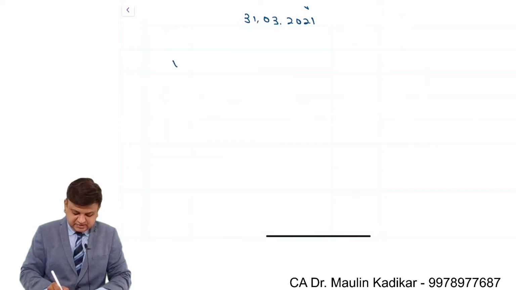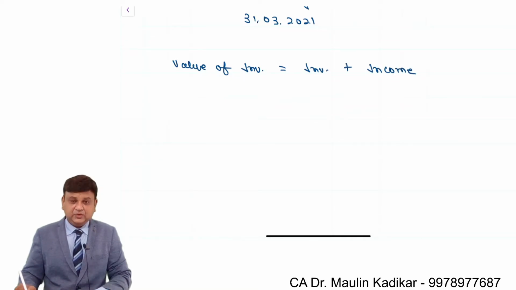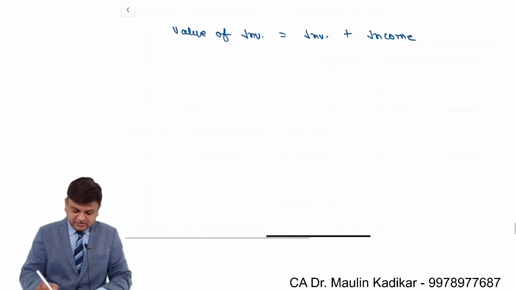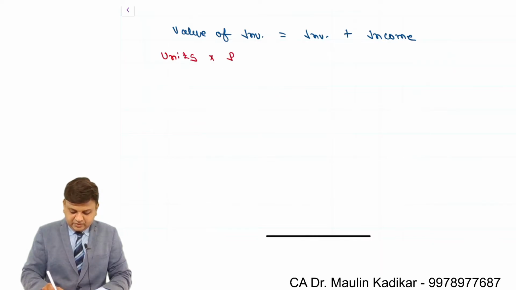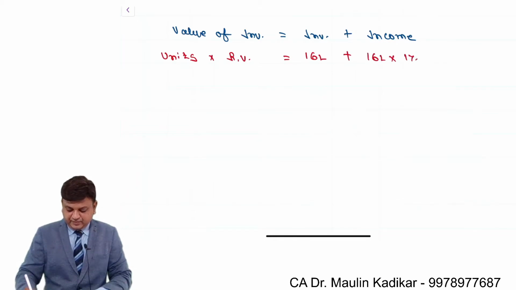We can say like this: value of investment is equal to investment plus income. So value of the investment is number of units into redemption value is equal to amount of investment is 16 lakhs and the income is 16 lakhs into 17.5 percentage into 5 years.